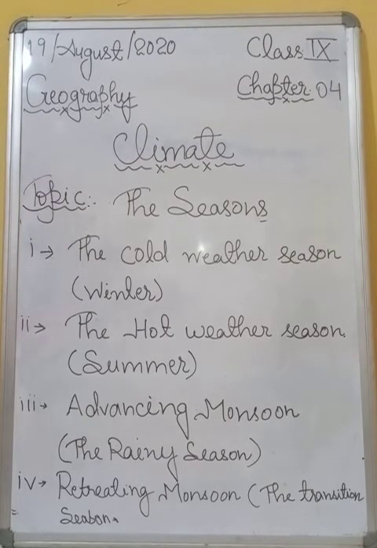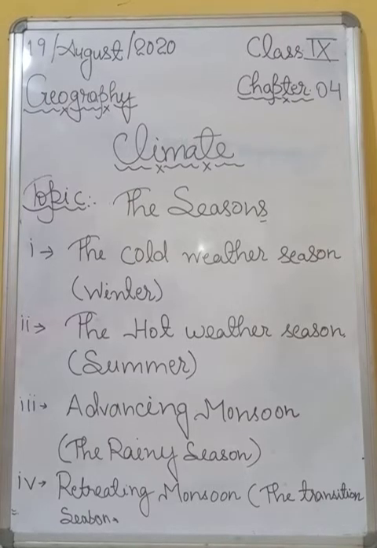Alright, and the peninsular region has a moderating effect, and moderating means not too much cold, not too much hot. So students, the peninsular region has a moderating effect from the sea, and hence it does not have well defined cold seasons, and there is hardly any noticeable change in temperature pattern.